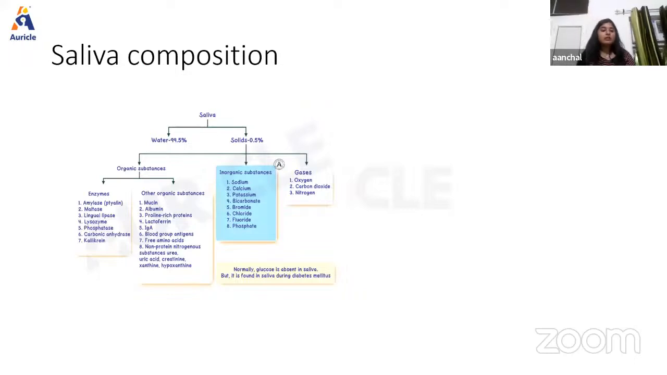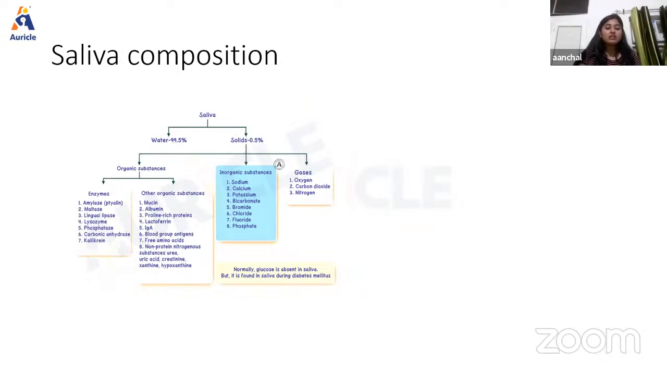So first, let's discuss the saliva composition. As we know, the saliva is present in the mouth cavity, right? The mouth is also known as the oral cavity or buccal cavity. And when we talk about saliva, in humans, saliva is secreted by 3 pairs of major salivary glands, and in saliva production, some minor glands are also there, right?